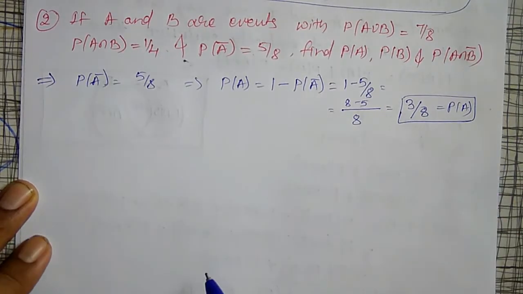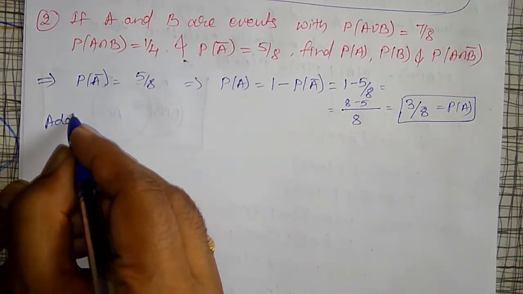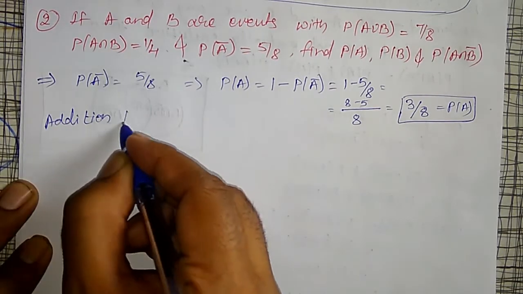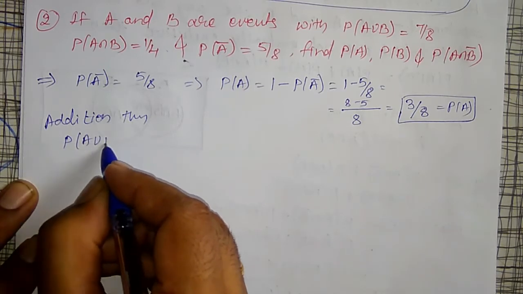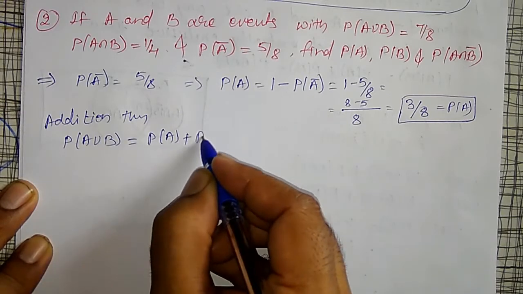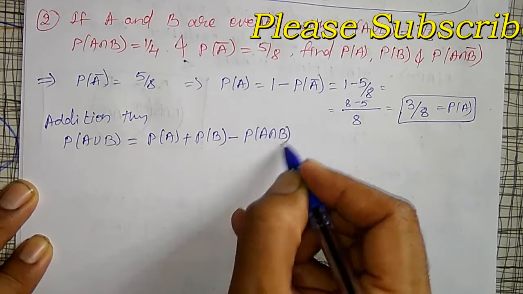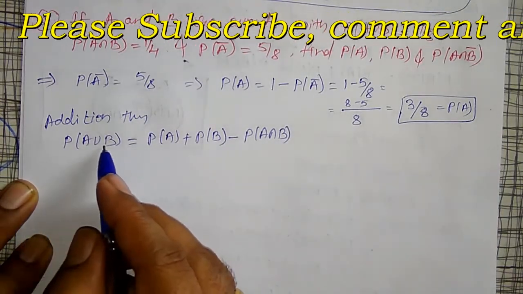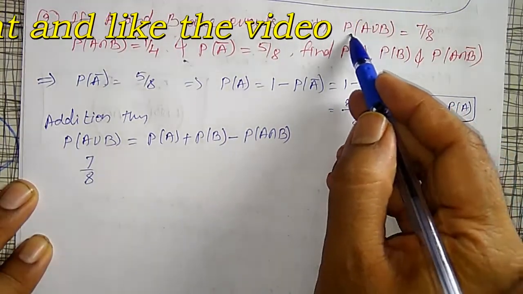Okay. Next, to find out probability of B, I will use the addition theorem. Probability of A union B is equal to probability of A plus probability of B minus probability of A intersection B. Probability of A union B is there with us already, it is 7 by 8 they have given.